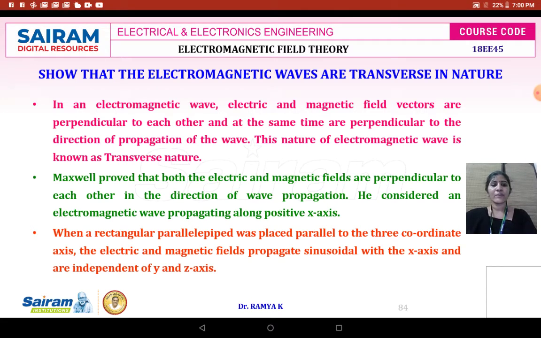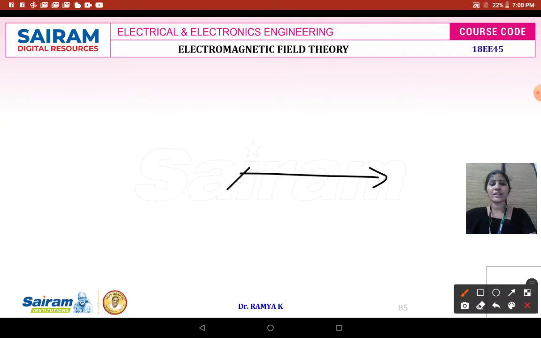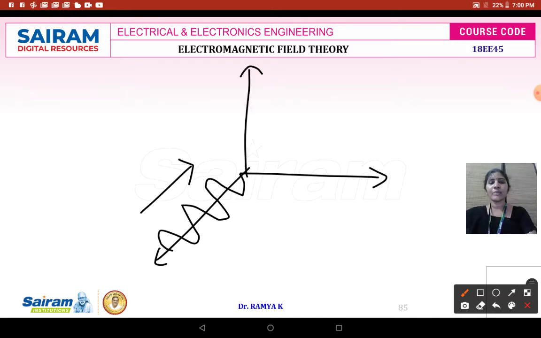It is just like when you propagate the wave along the x-axis, the direction of propagation is only along the x-axis. It is independent of the terms y and z. Therefore, the wave propagation is independent of the y and z axes.